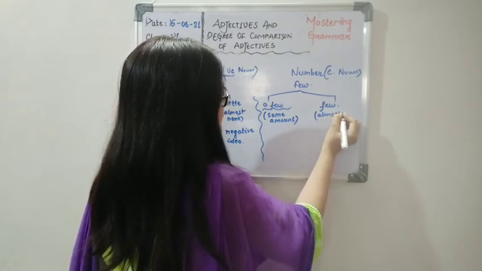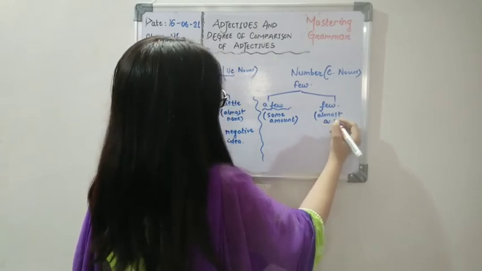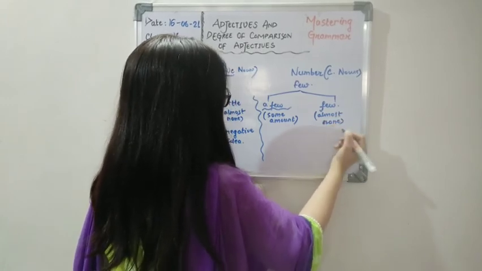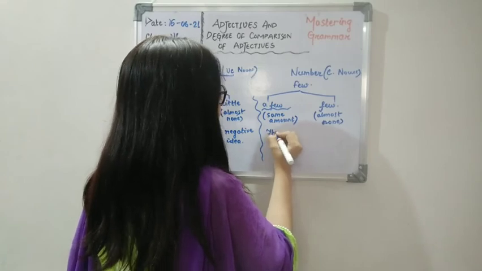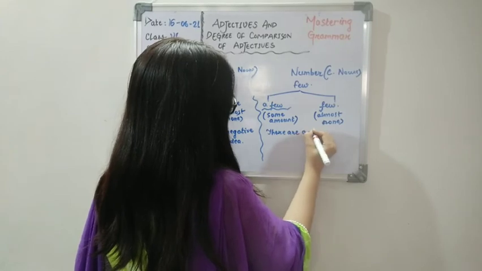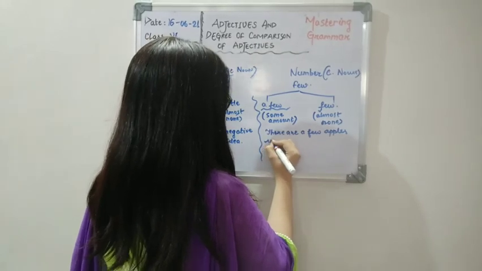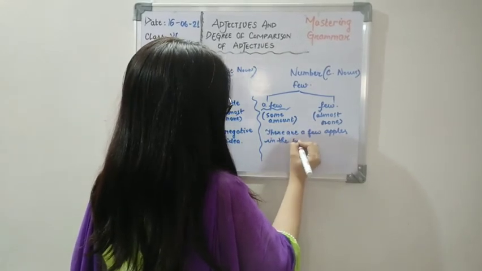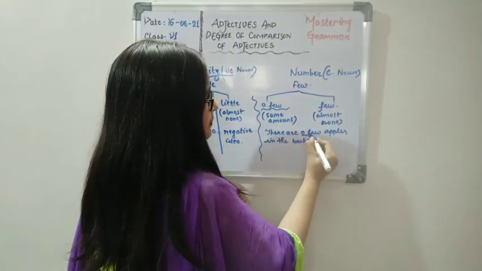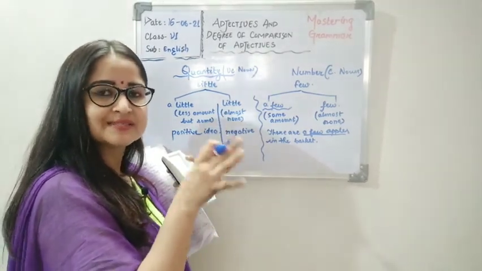It's completely empty. There is nothing left, almost none. Okay, almost none. So if I say there are a few apples in the basket, I mean, by this sentence, by a few apples, I mean that there are some apples still there. Okay, some apples are still there in the basket.